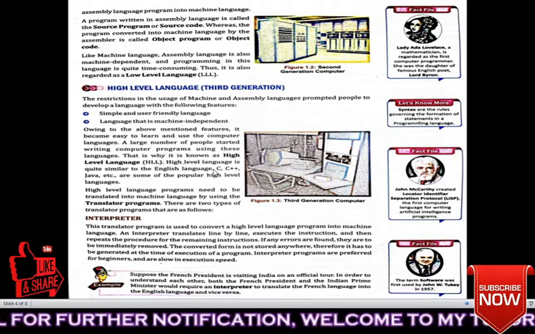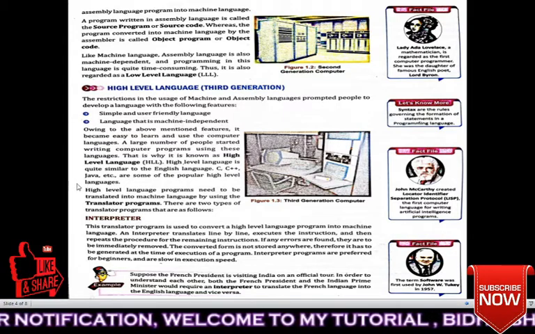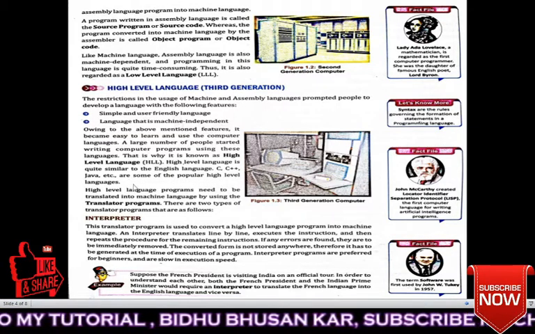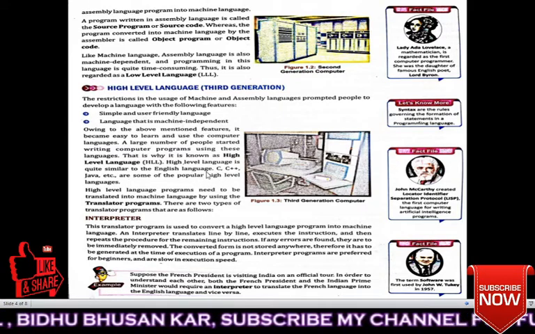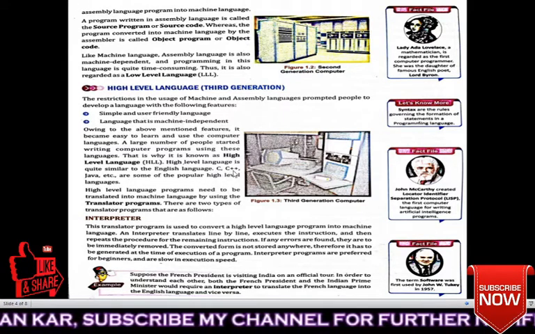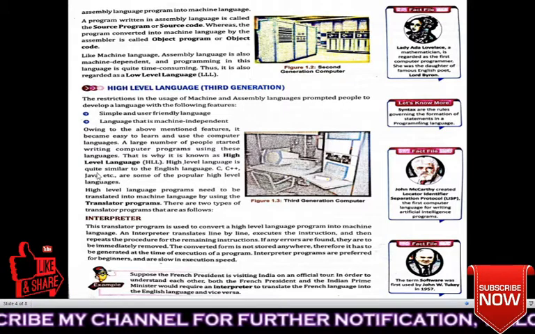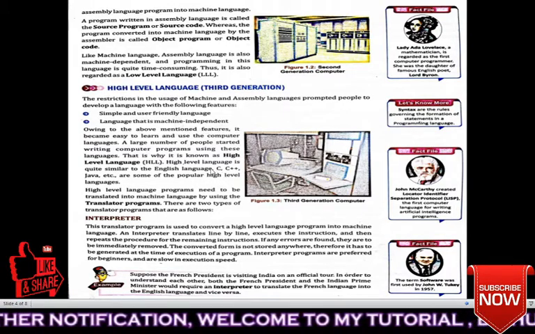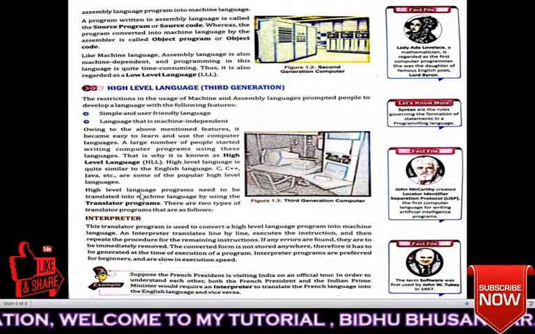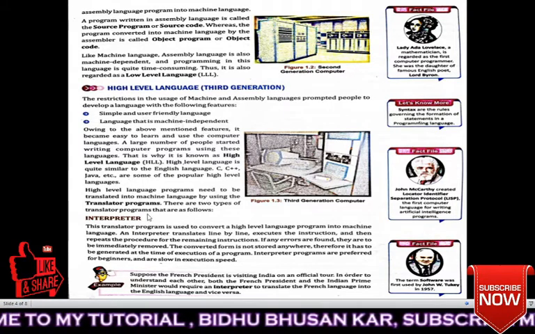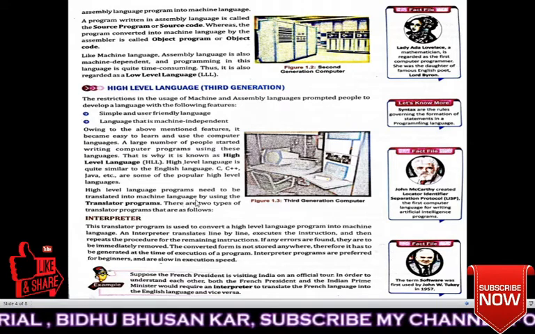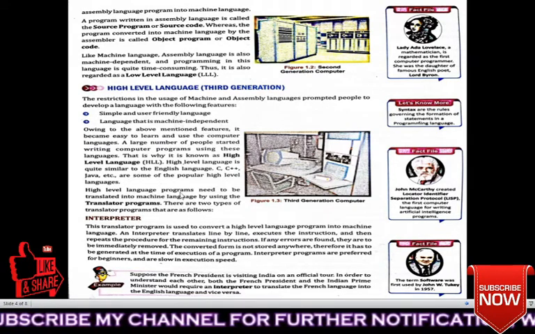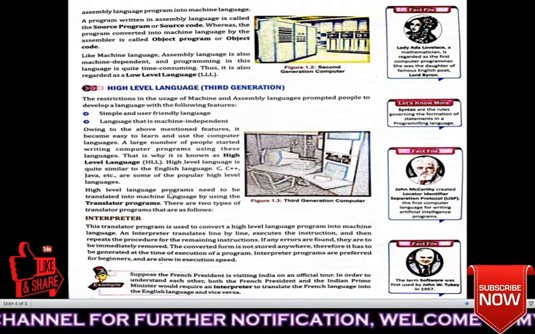C, C++, Java, etc. are some of the popular high level languages. So these are examples of high level languages. These are names of programming languages. Remember these things. High level language programs need to be translated into machine language by using translator programs. It is also required to convert.